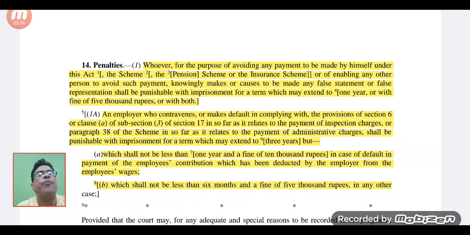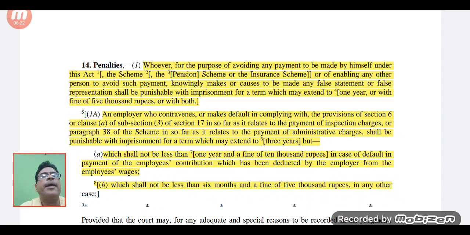Then if an employer who contravenes or makes default in complying with the provisions of section 6 or clause A of subsection 3 of section 17 insofar as it relates to the payment of inspection charges, or paragraph 38 of the scheme insofar as it relates to the payment of administrative charges, shall be punishable with imprisonment for a term which may extend to 3 years, but which shall not be less than 1 year, and a fine of 10,000 rupees.